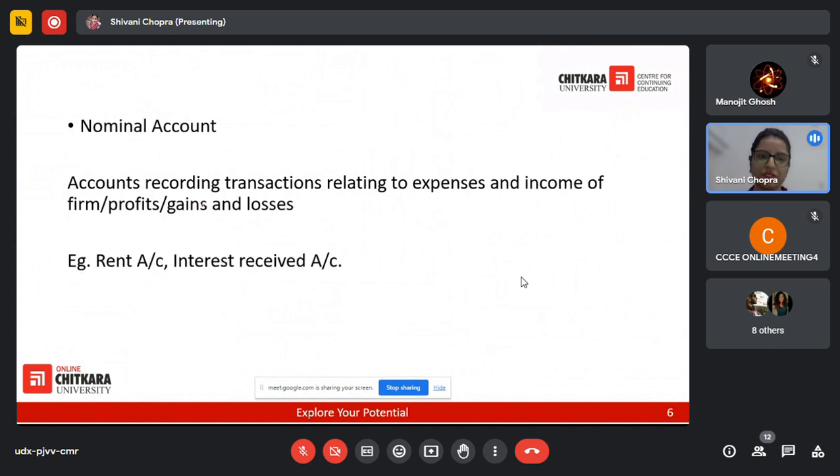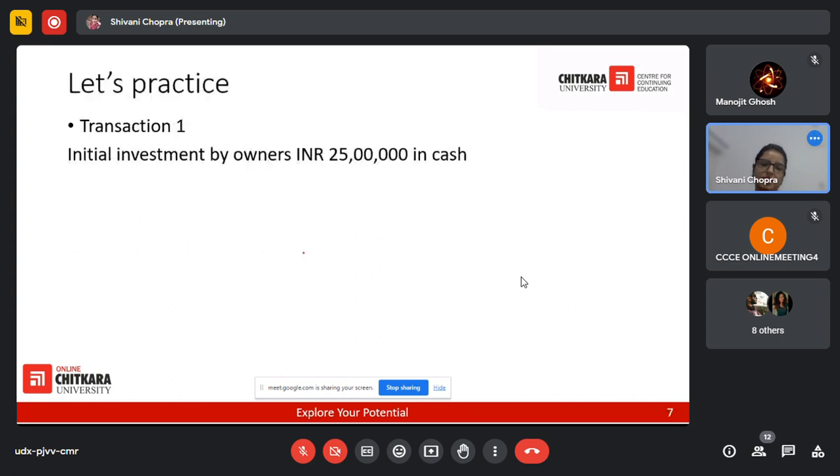When we move further to nominal accounts, we are focusing on the incomes and expenses. Expenses are rent. You have paid the rent. You have paid salaries. Salaries is an expense. Whereas in case of income, it can be interest, it can be any sort of other income. What is sales? Is it an income? Okay.